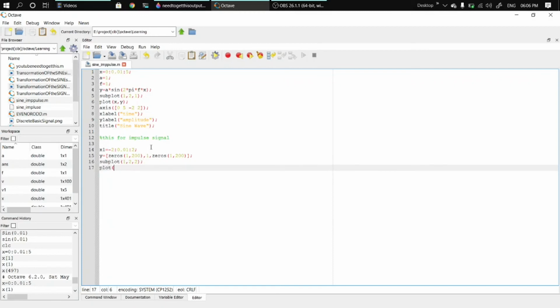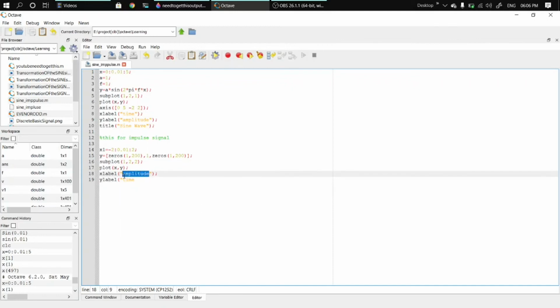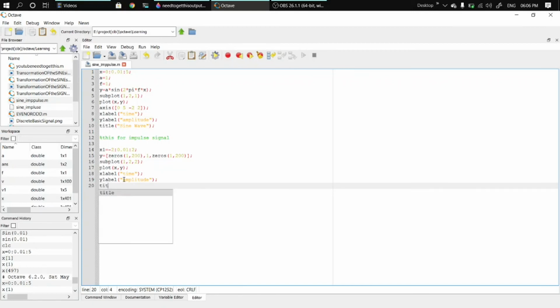Now we plot x comma y. The x label is span, sorry, the x label is span and the y label is amplitude. Then we need the title for the graph.